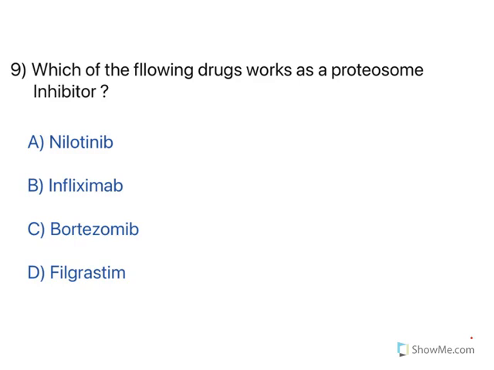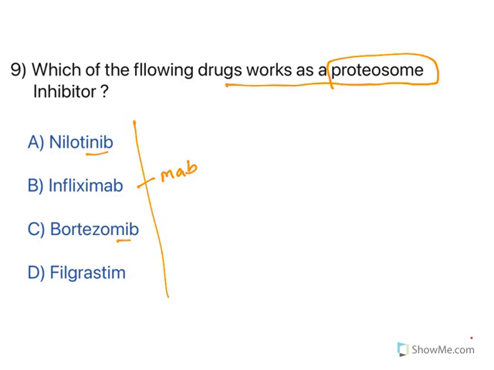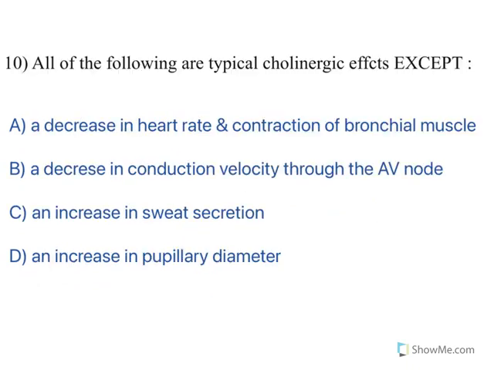Which of the following drugs work as a proteasome inhibitor? Now, let us understand this one. See, in all these drugs, MAB indicates monoclonal antibody. NIBS stands for small molecules. All these drugs are used to treat cancer. Now, this proteasome specific inhibitor is bortezomib, especially used to treat myeloma, bone marrow cancer. Now, what is the role of this proteasome? Let us see about them.